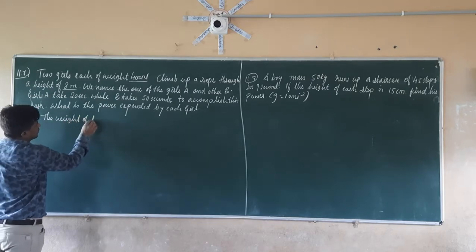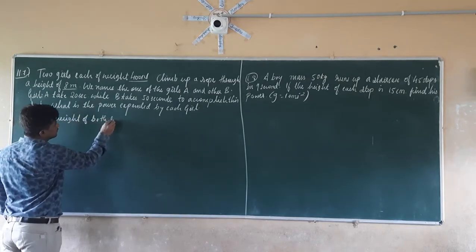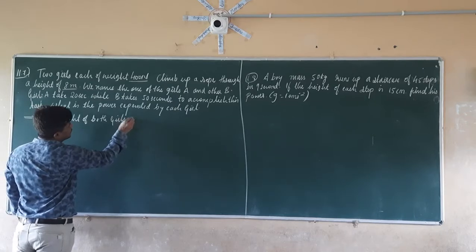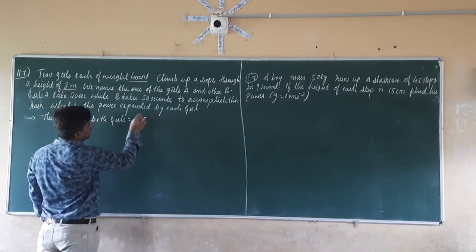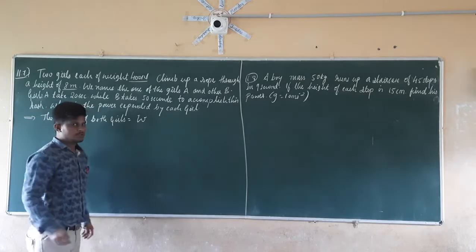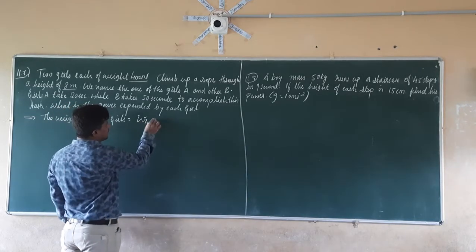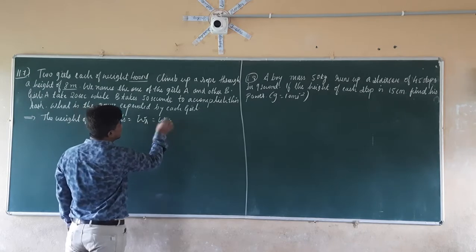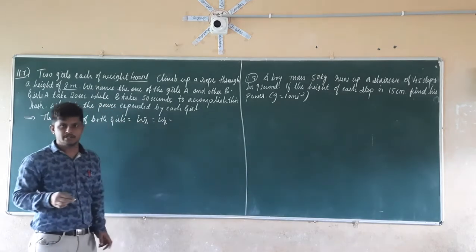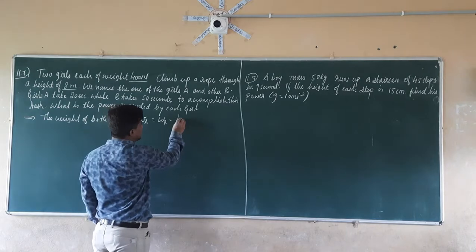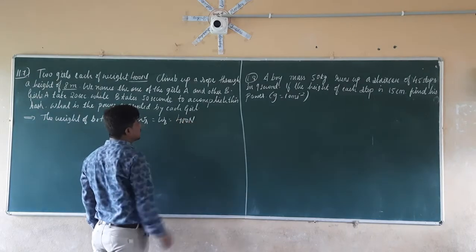The weight of both girls is equal to what? It is nothing but W. Let this be the W. So the weight of both the girls is the same. W is the weight of girl A, W is the weight of girl B, which is equal to how much? Which is given as 400 newtons.